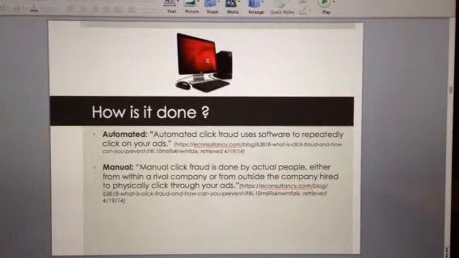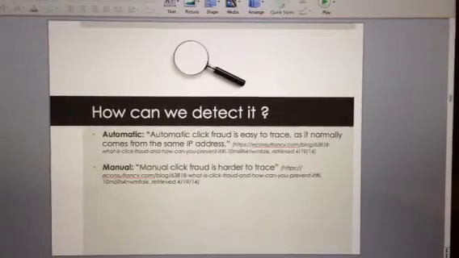So how is pay-per-click fraud done? It's done automatically with software and bots, or manually where people actually click on the ads. The people who click on the ads can be individuals, or they can be people employed by what they call a click farm, which is where people click on ads all day long, and how much money they make depends on how many sites they click on. So how can we detect it? We can detect it automatically with software and web-based hosted programs, or manually.